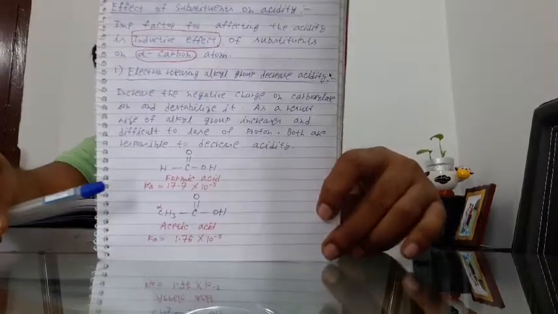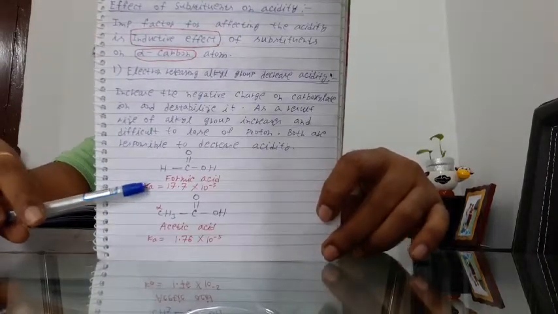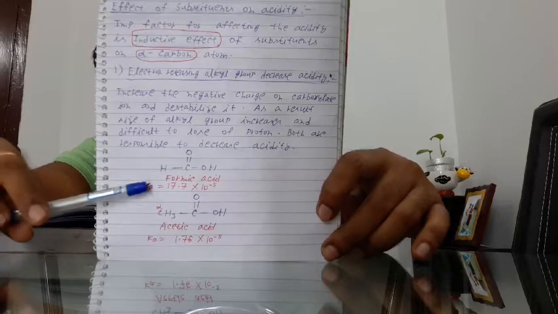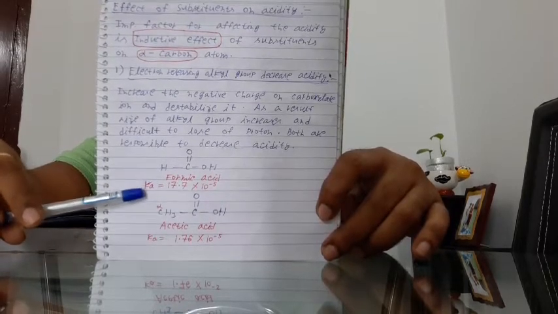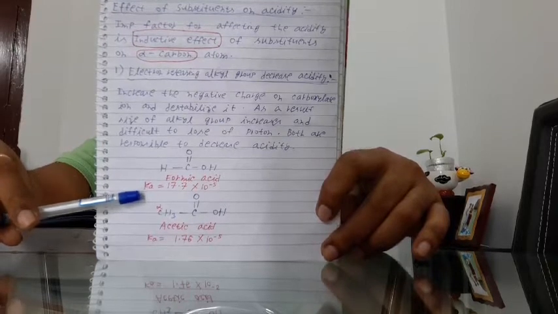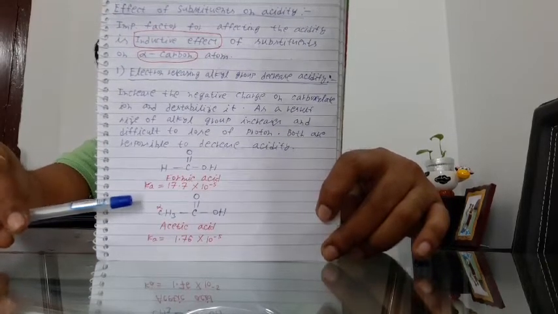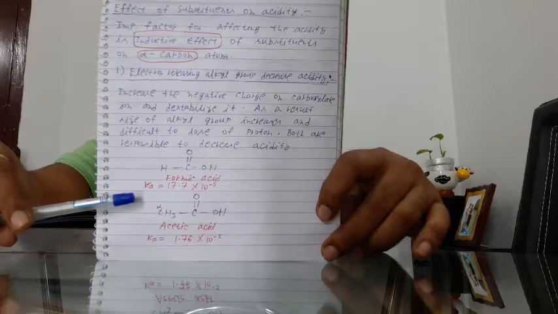Here I have given two examples. In the first case, formic acid, no alkyl group is present and its K, that means its acidity, is 17.7 into 10 to the power minus 5.